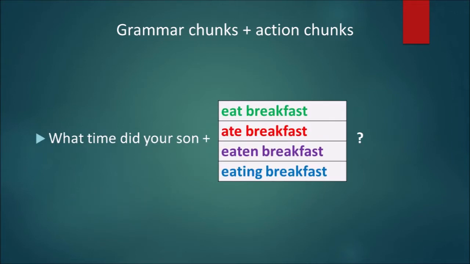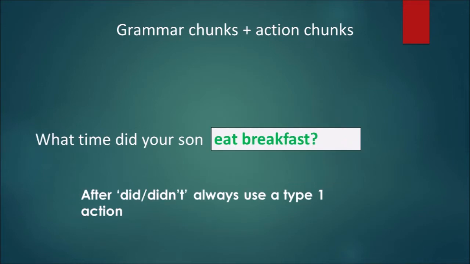Right, next chunk, what time did your son? Which action do you take? Do you take eat breakfast, ate breakfast, eaten breakfast, or eating breakfast? What time did your son eat breakfast? Again, to stress the point, after did or didn't, always use a type 1 action.